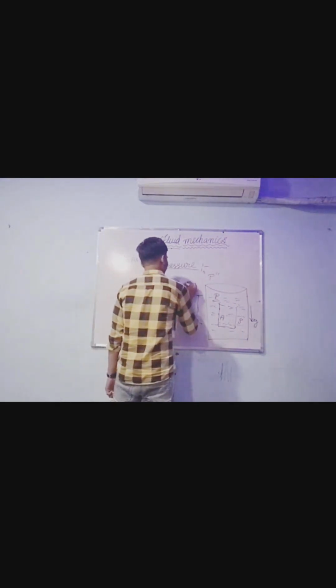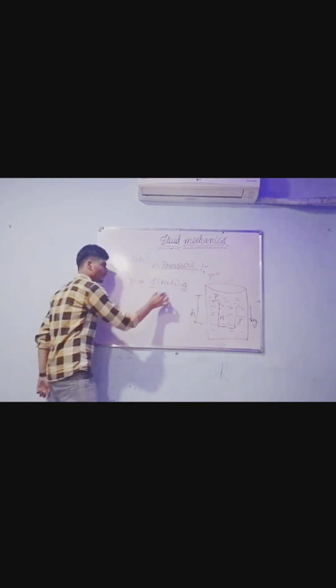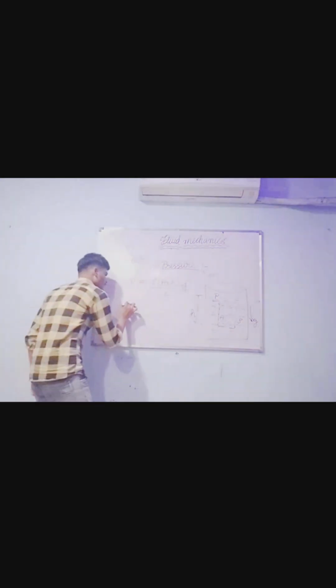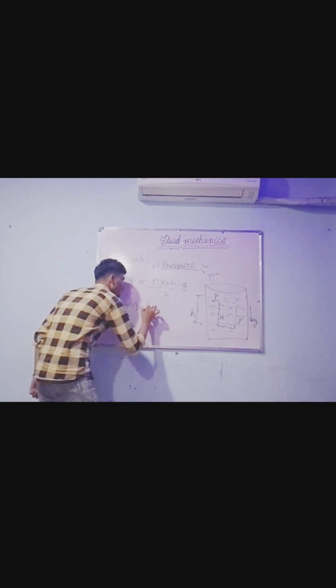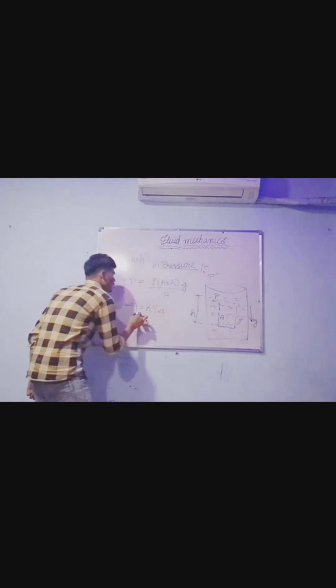Next it is multiplied by g and per unit area. So this area and area will be cancelled out. Then the final expression for pressure is P is equal to H times density times gravity, H rho g.